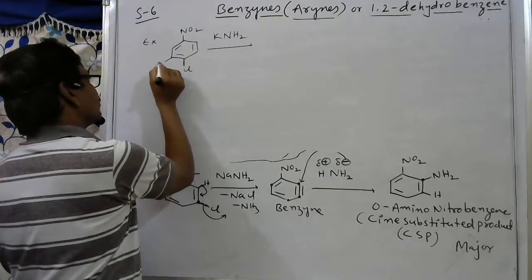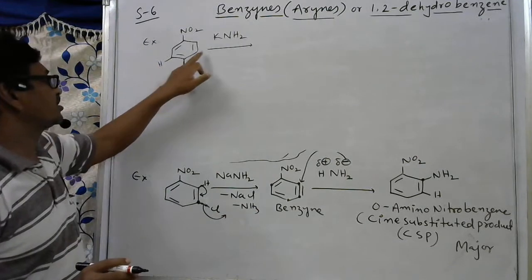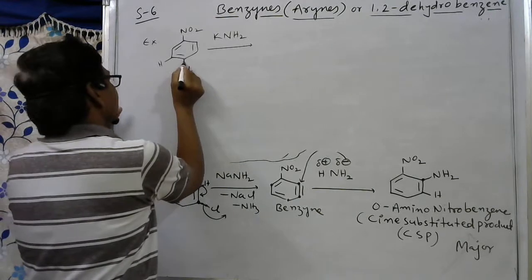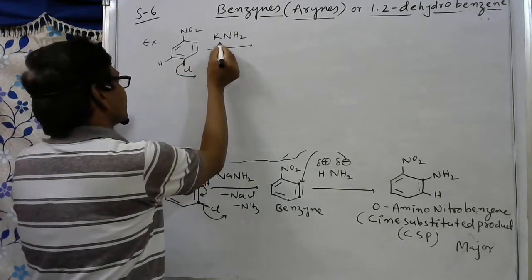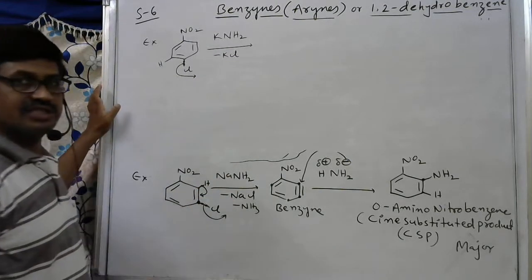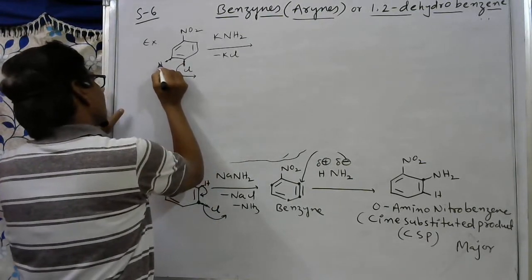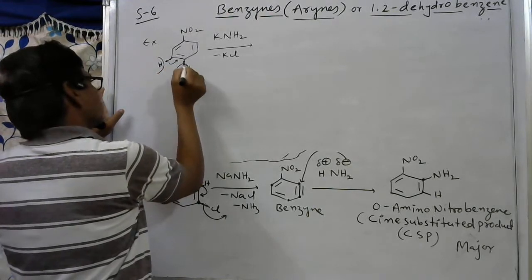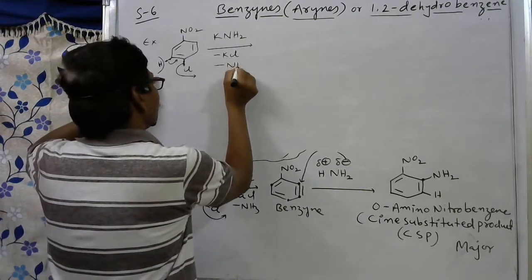Here this bond, hydrogen. So only double bonded carbon atoms we have to consider. This carbon should not be considered, as a single bond is there. So here these two electrons are taken by chlorine and eliminated as Cl minus ion, and with K plus it is eliminated as KCl. Then this hydrogen is eliminated as H plus ion by giving these electrons to this side. So this H plus ion comes with NH2 minus and eliminates as ammonia.